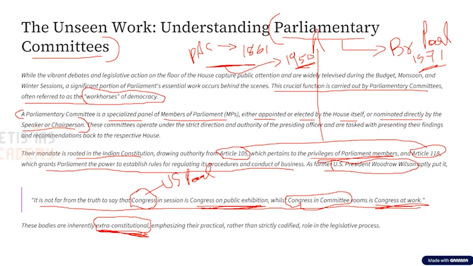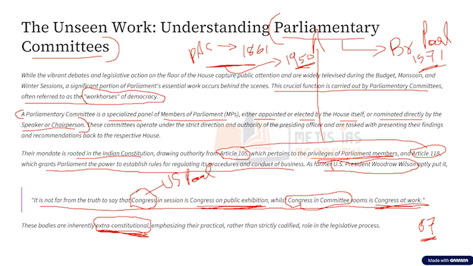Now, continuing about the importance of parliamentary committees, it is important for us to shed light on certain things about the working of the parliament. For example, in the last 10 years, the Parliament of India has met only for approximately 67 days on average per year. How many days? 67 days on average per year. So in a year, they are meeting only for 67 days.